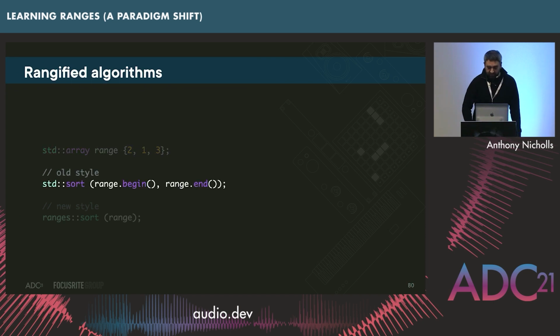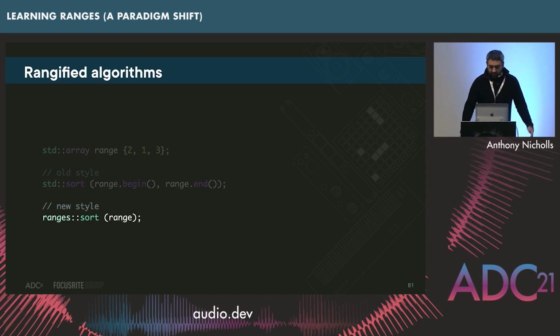And we might have sorted this like this previously, passing the beginning and the end. If you need a special type of sort, there's an additional argument as well. But the new one, we can just pass the range straight into sort. But note that this sort is in the ranges namespace. So you include algorithm, but algorithm has a namespace called ranges, which all of these algorithms are inside of.